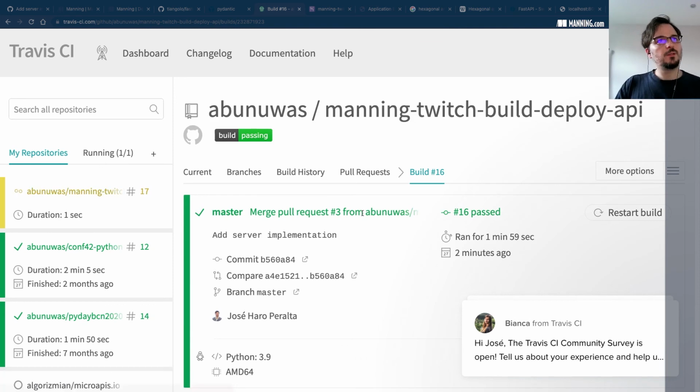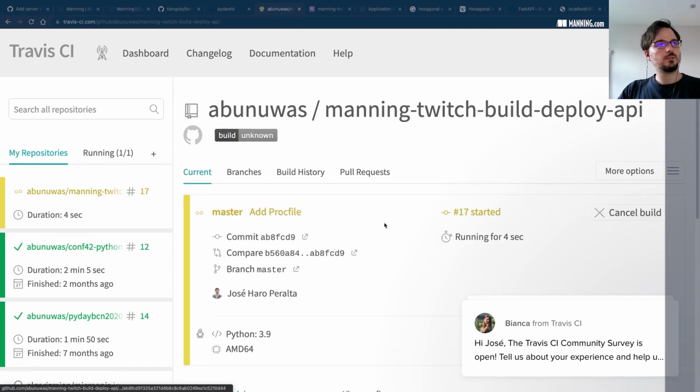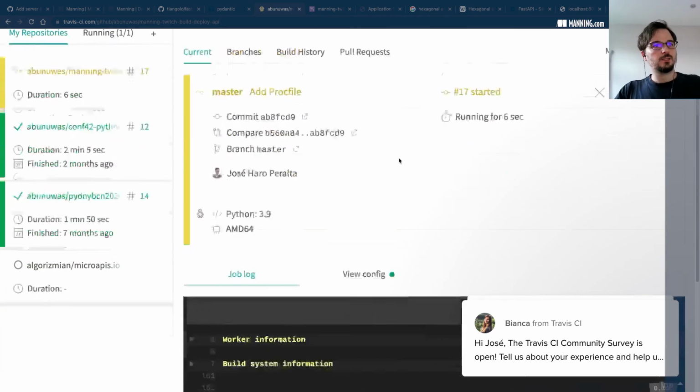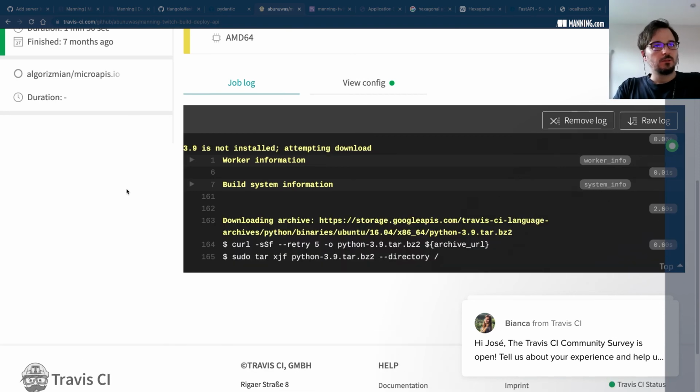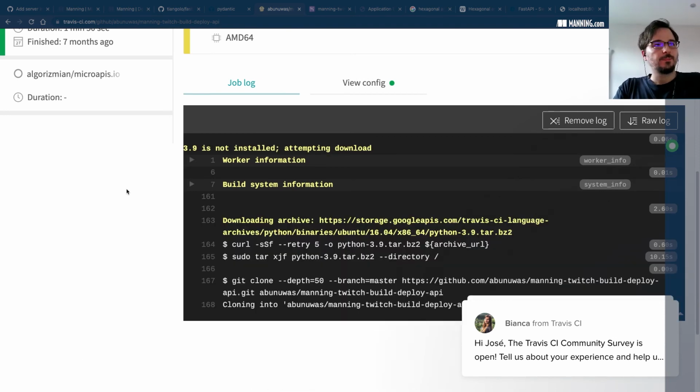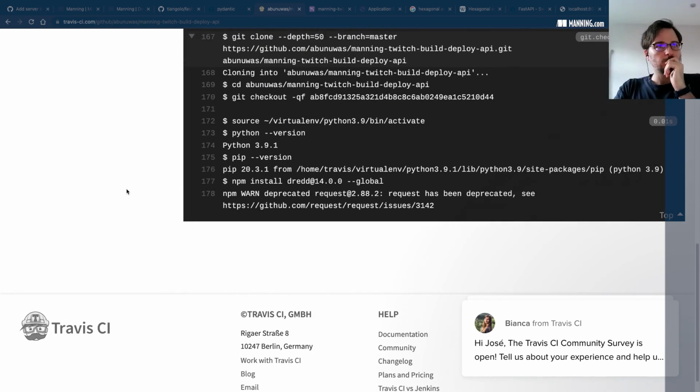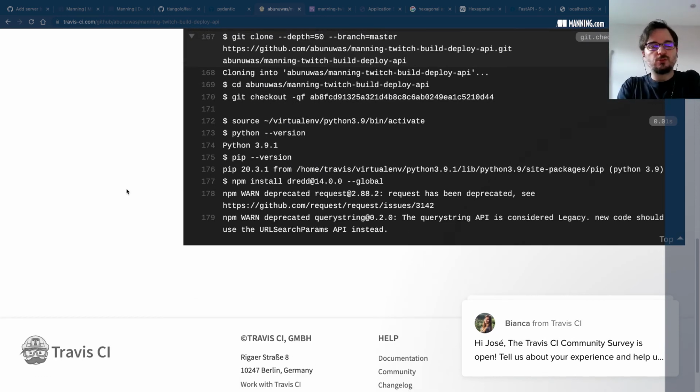So let's give it some time. Here it is. Let's follow the logs. All right. So setting up the system, you know the story. By the way, it's possible to optimize this process.